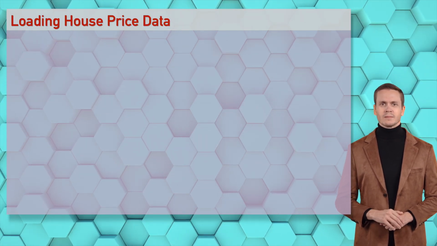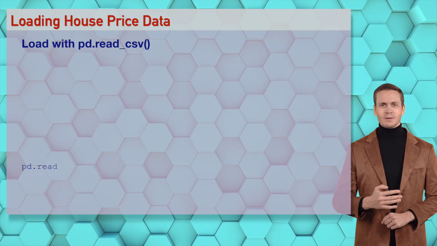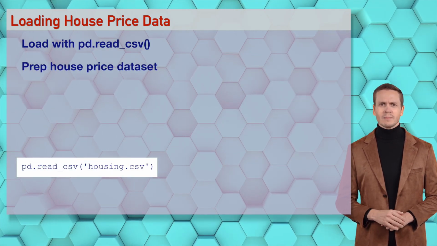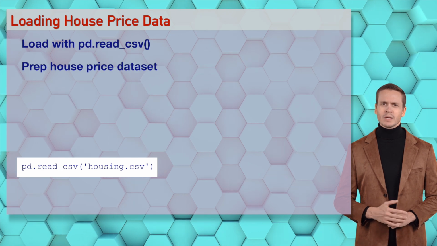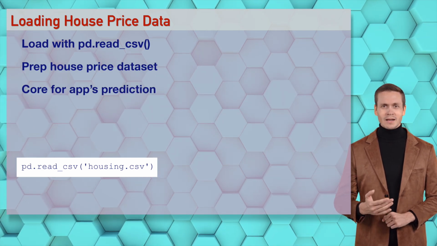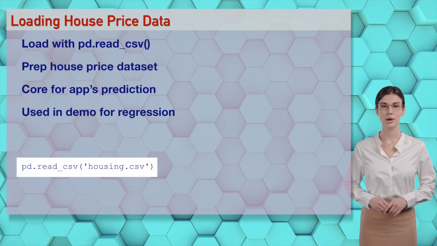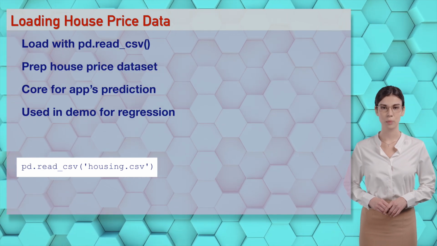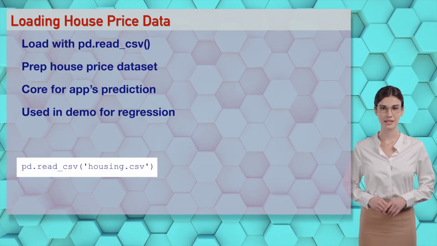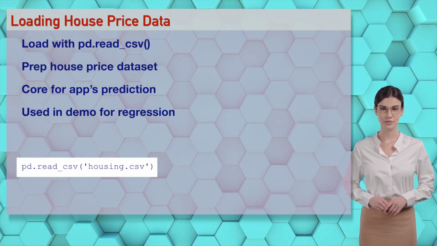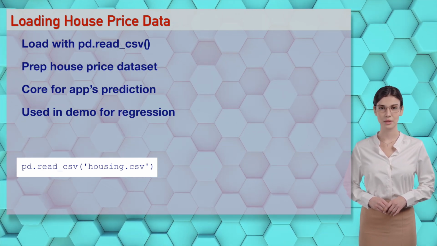Yo, wizards, pd.read_csv loads house price data like a love letter to Sophia, prepping for AI prediction. It's a loading party, let's drop this code beat and start forecasting. You're loading my heart, Ethan. Wizards, loading house data sets the stage for prediction. Try it in our demo, it's like inviting data to the prediction party.